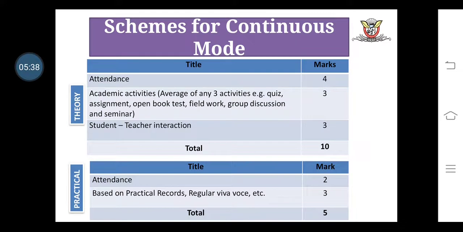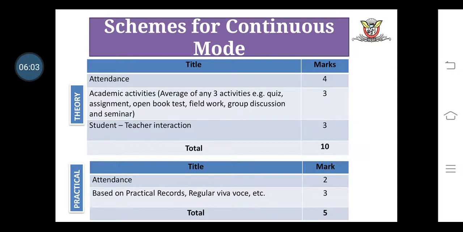Now we discuss the scheme for continuous mode for theory as well as practical. In theory, continuous mode is classified into 3 classes. First one is attendance, which consists of 4 marks. Second one is academic activity, which consists of 3 marks.